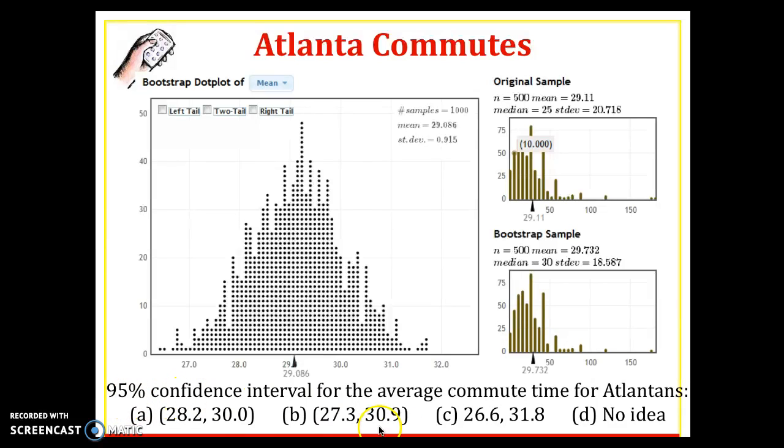If we want to compute a 95% confidence interval for the average commute time of Atlantans, which would it be of these three options? Or maybe you have no idea. The answer for this is B. We take the sample statistic, the 29.11 from the original sample, and add or subtract 2 times the standard error, which is the standard deviation of the bootstrap sampling distribution, the 0.915. So 2 times that, added to and subtracted from 29.11, gets you to 27.3 to 30.9.